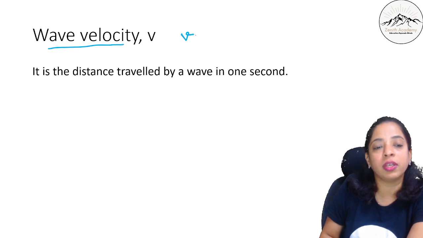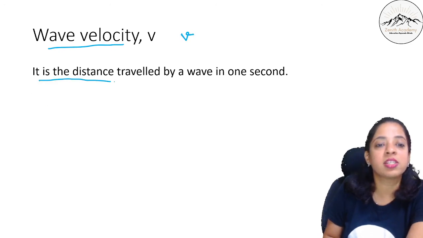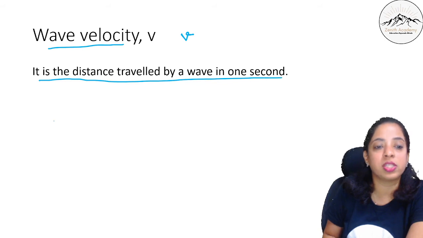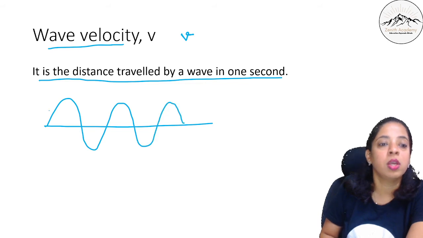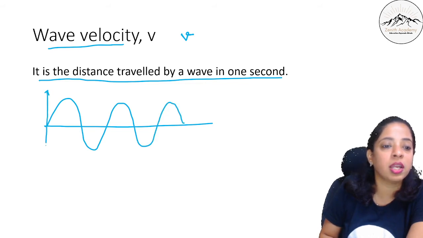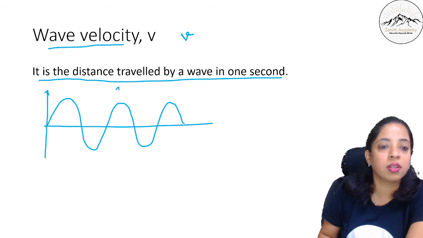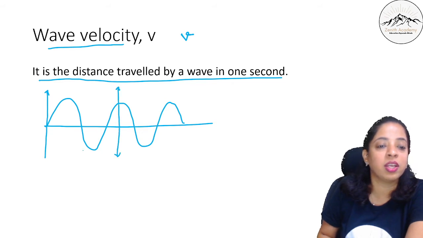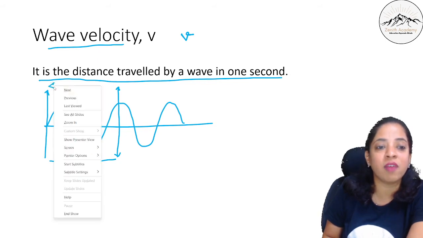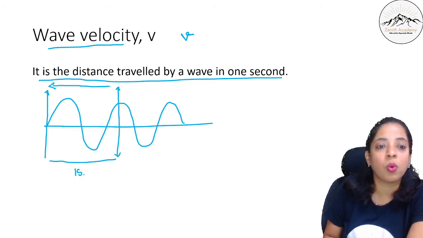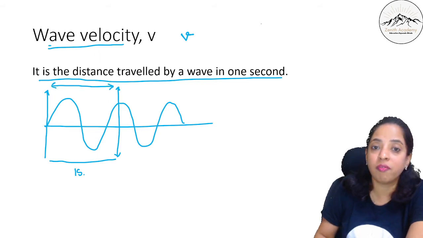This is small letter v. Okay. It is the distance travelled by the wave in 1 second. So suppose a wave is like this. Okay. So suppose in 1 second it is traveling this much. In 1 second it is traveling this much. So what is the distance that it has travelled in 1 second? The distance that it has travelled in 1 second is known as wave velocity.